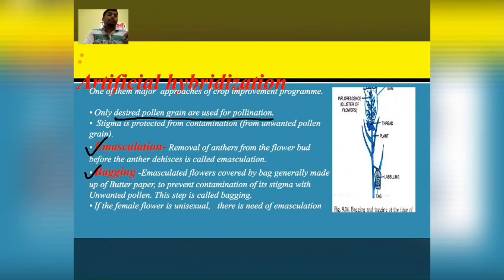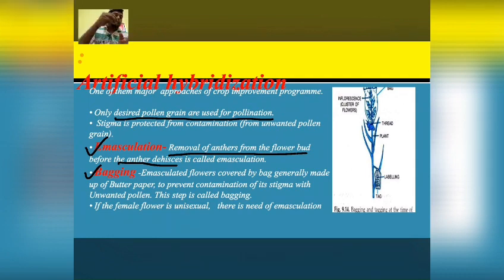What is emasculation? Emasculation is removal of anther from the flower bud before the anther dehisces. मतलब एंथर डेहिसिस होने से पहले, pollen grain के बाहर आने से पहले anther is removed from the plants, and this is called emasculation.